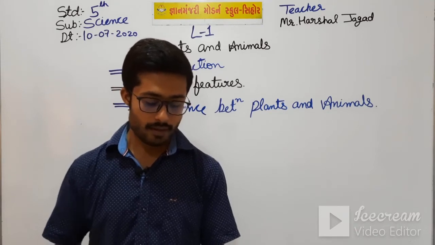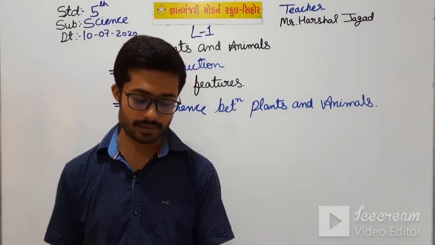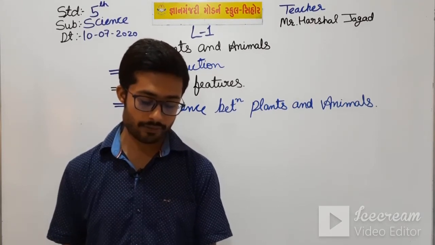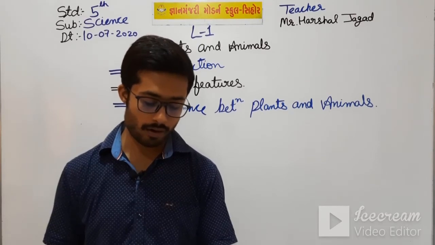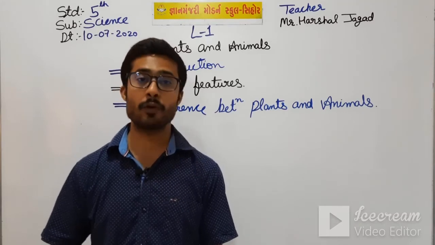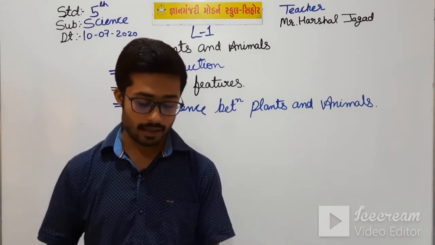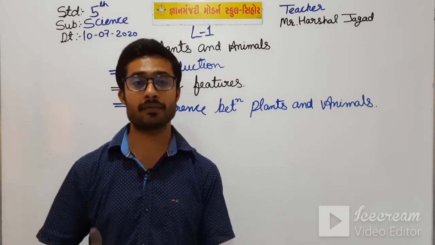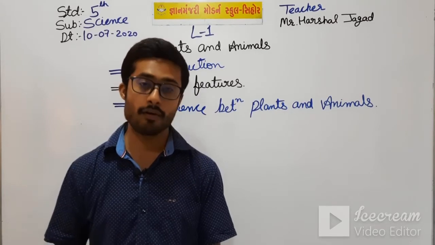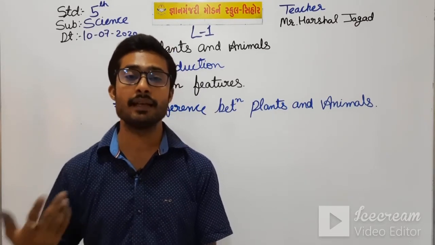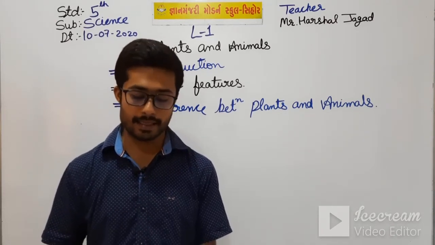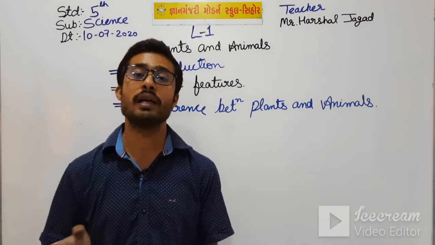So, fifth point, most plants reproduce through seeds. Others can grow into new plants from cutting, grafting, layering of the stem, or from the roots of their parent plants. Means plants reproduce through seeds, and others can also grow into new plants by cutting, layering, grafting, or from the roots of the parent plant. But animals reproduce by laying eggs or by giving birth to young ones.